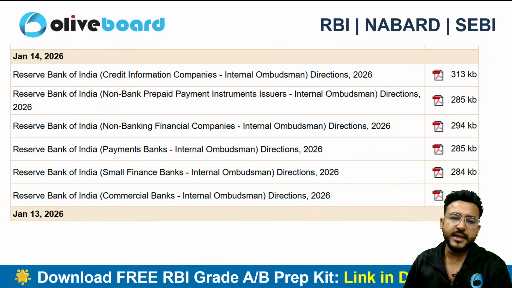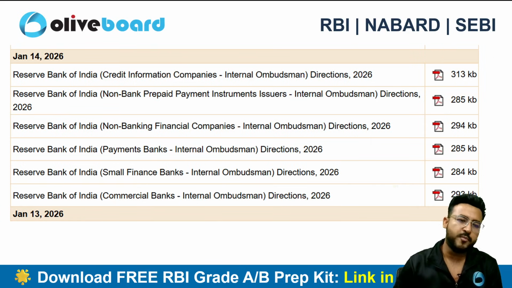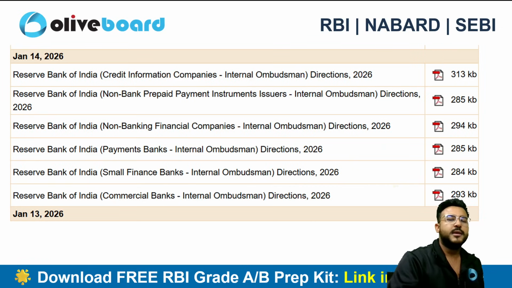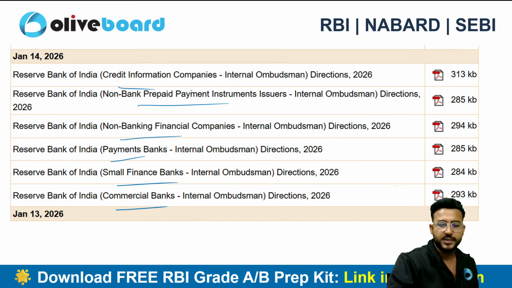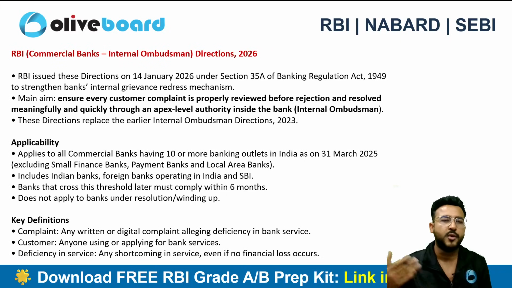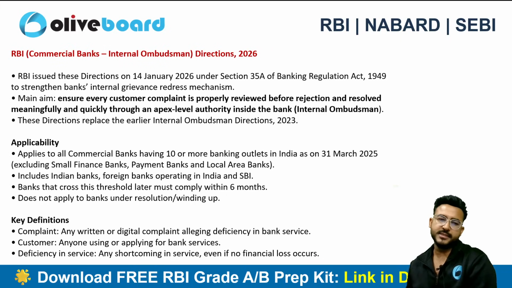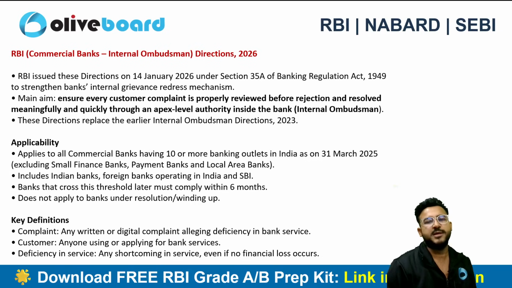Next, guys, is related to the internal ombudsman. Okay, so these are the RBI internal ombudsman directions. So they are for commercial banks, small finance banks, and so on. For every institution, RBI has already released the internal ombudsman. Okay, this is not integrated ombudsman, this is internal ombudsman. So the whole idea is ensuring every customer complaint is properly reviewed before rejection.